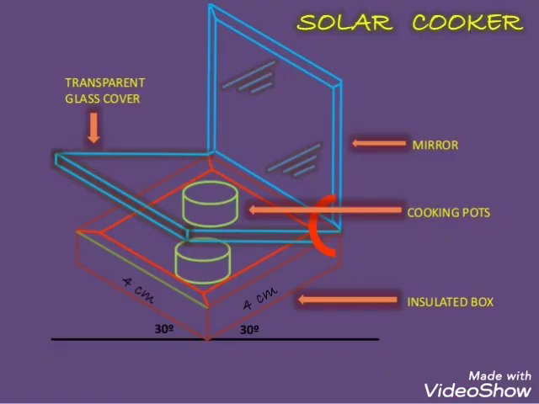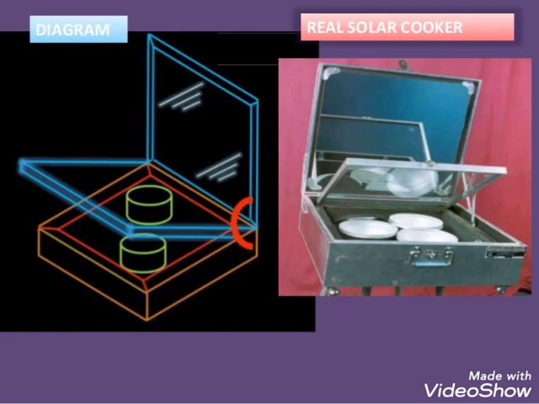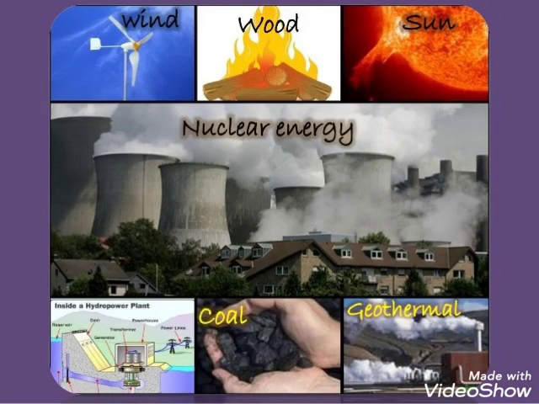It helps in saving different forms of energy, as only solar energy is used. You can see the diagram of a real solar cooker, made up of different glasses. It is based on the reflection of sunlight: sunlight which falls on one surface is reflected to another surface and then to the container.